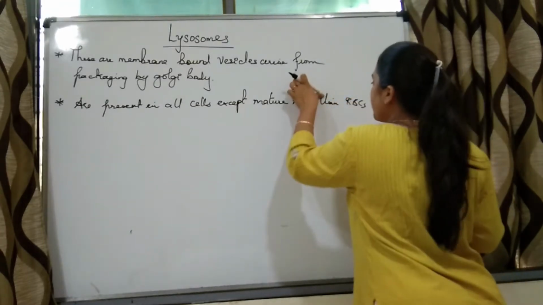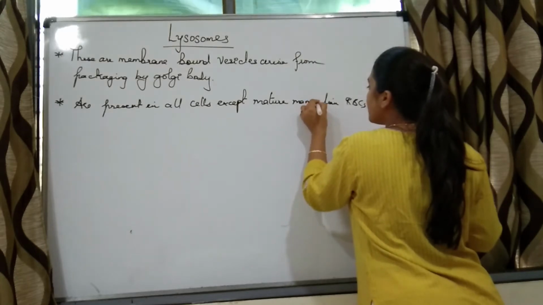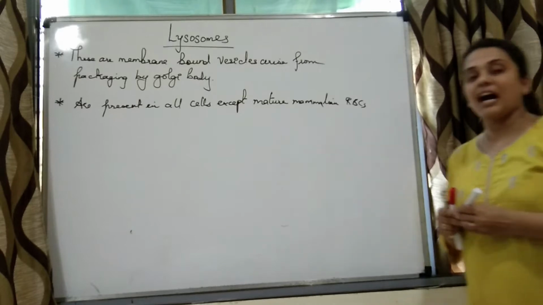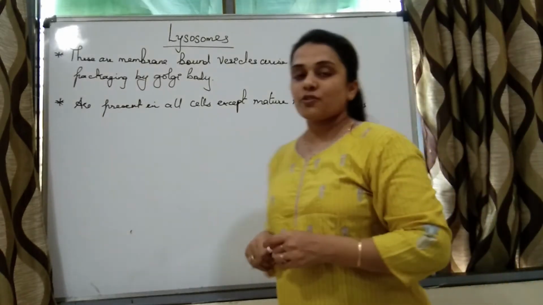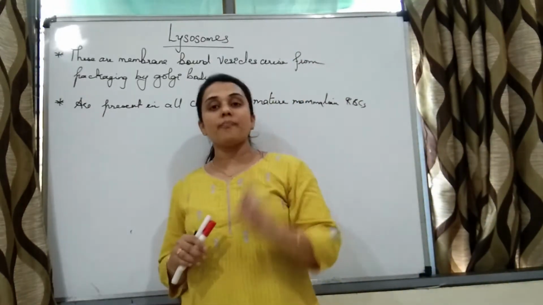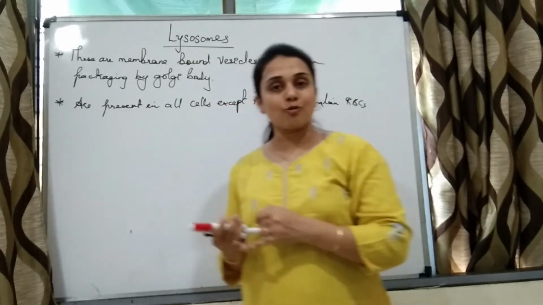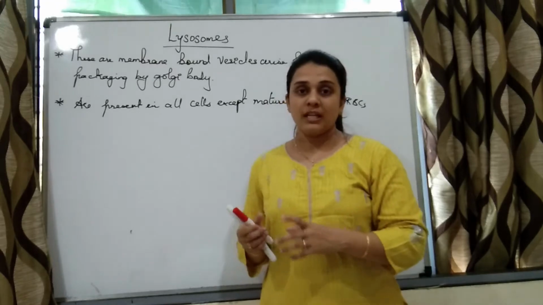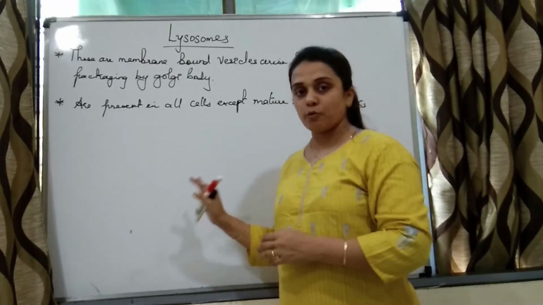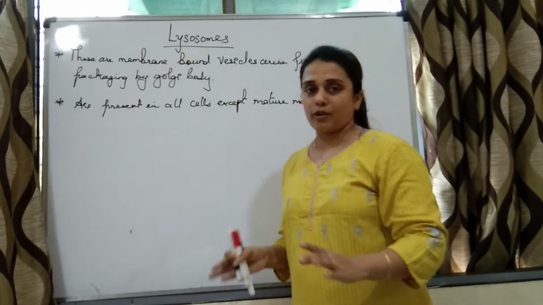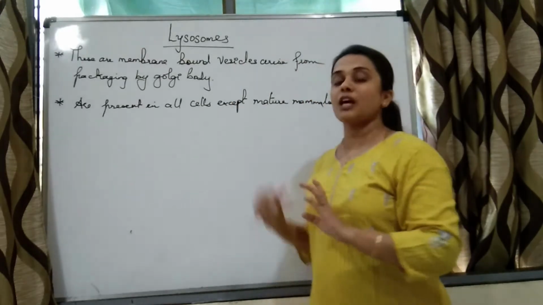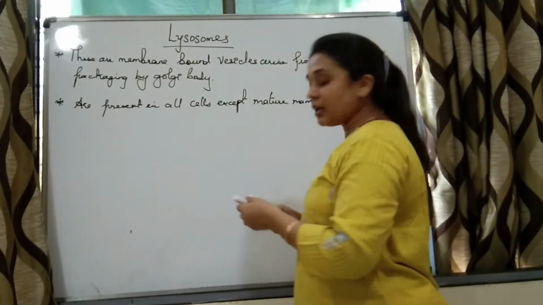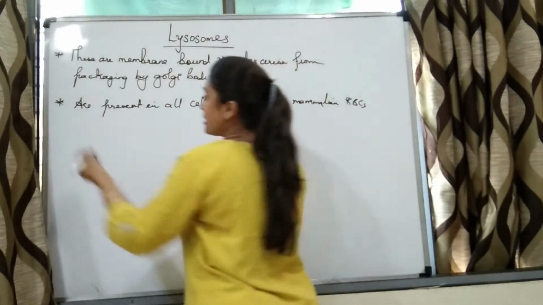Red blood cells in mammals do not have lysosomes. They do not have any other organelles except ribosomes. So they have only ribosomes and lack all other organelles. Similarly, lysosomes are also absent in mammalian matured red blood cells.